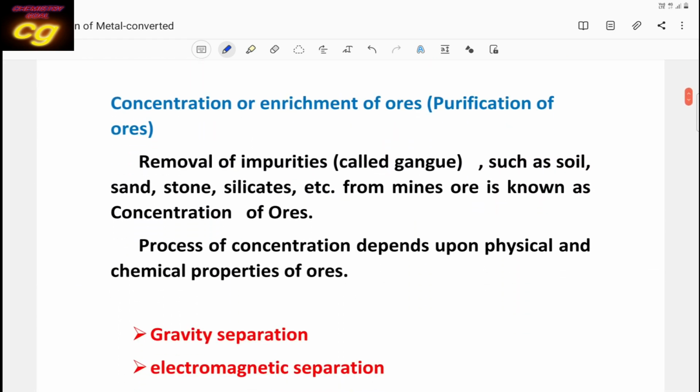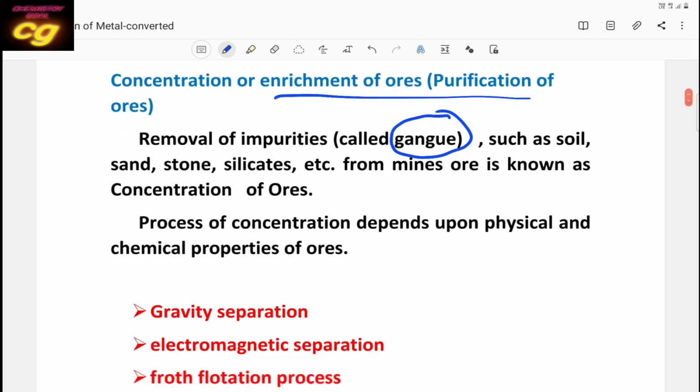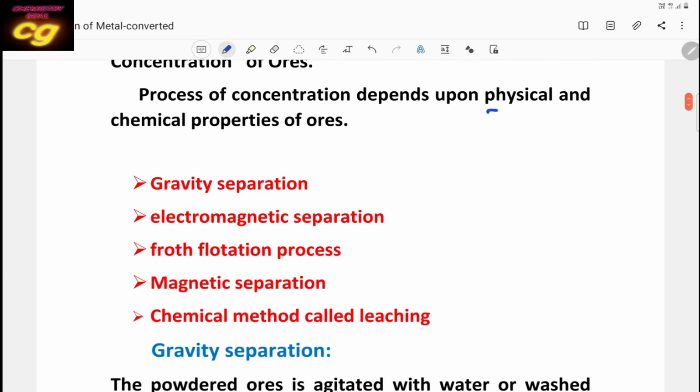First, let us discuss concentration of ore, that is enrichment, the purification of ores. Here the ore mainly contains some impurities. The impurity is generally called gangue. It is present in the earth crust and should be removed from the ores. That is called concentration. What are the concentration processes? Concentration may be a physical process or a chemical process.